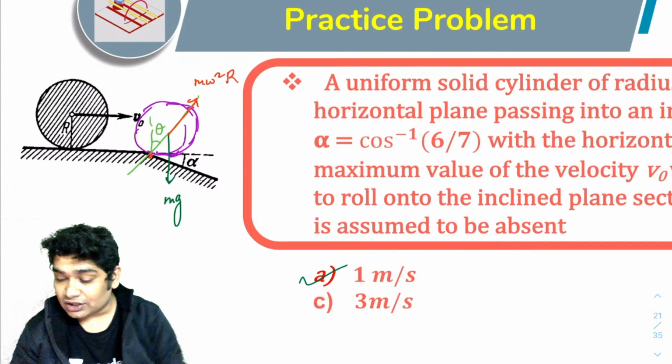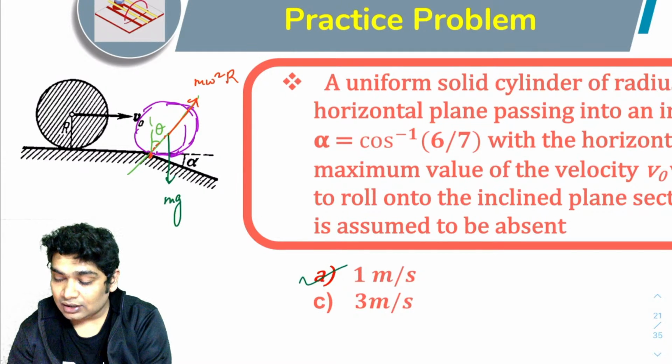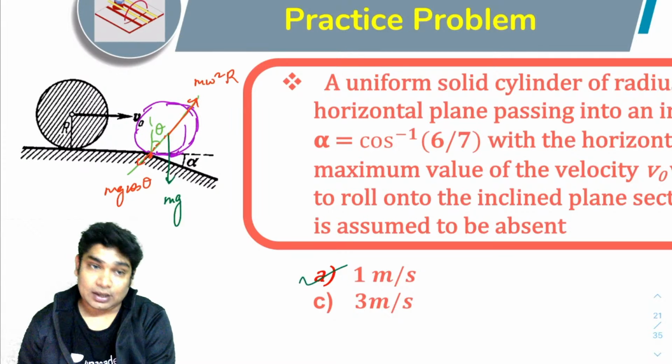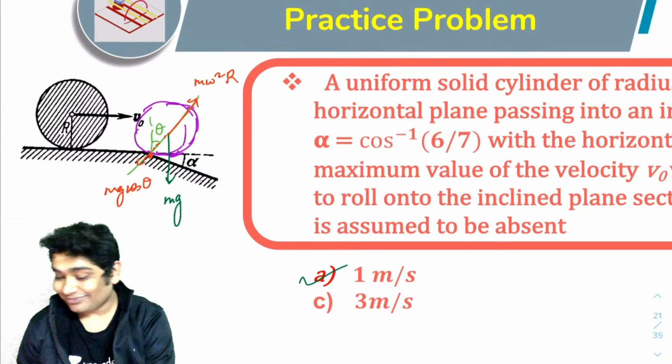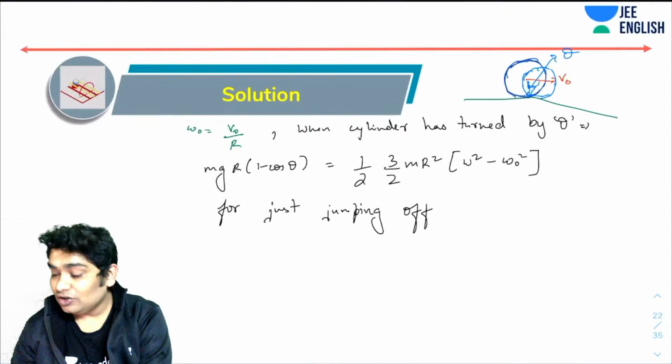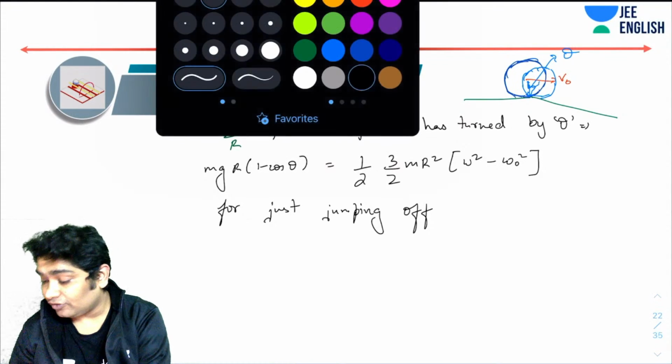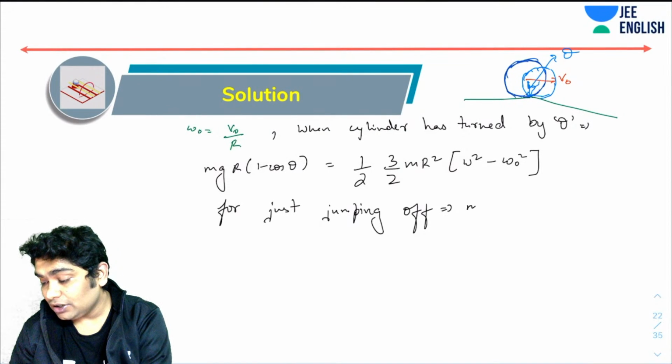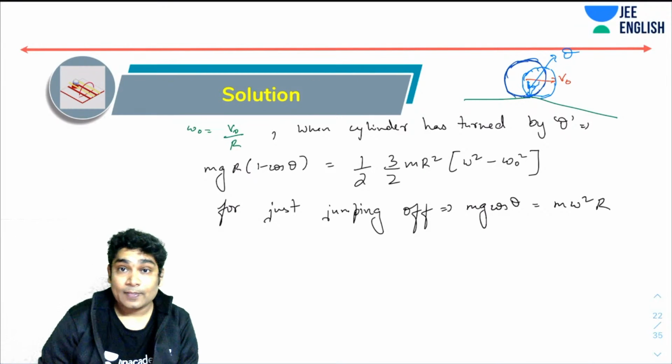So in this direction, I can say that mg cos theta would be equal to m omega square r. Agreed. Yes, that would be the condition for just jumping off. Correct.